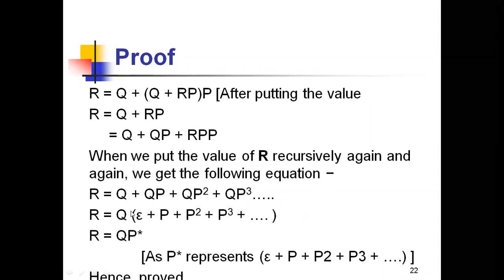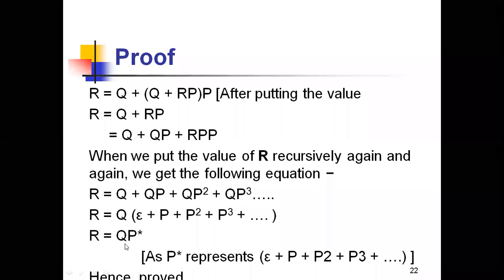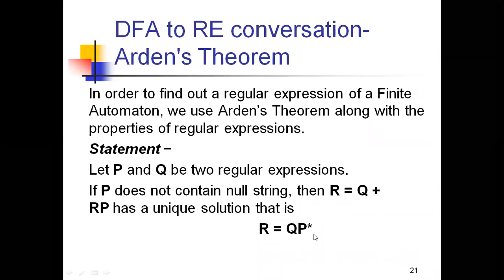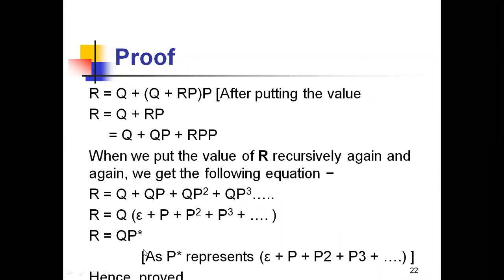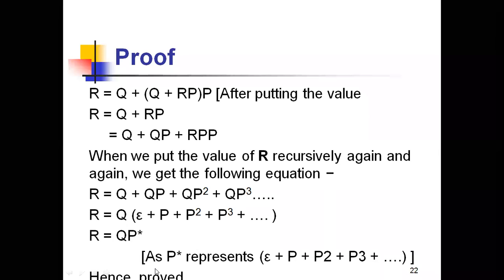This is a Kleene closure set for the alphabet P. That's why we represented it as P star. So finally, we get a unique solution of R is equal to QP star, just by taking R is equal to Q plus RP and proving it like that. And this is Arden's theorem.